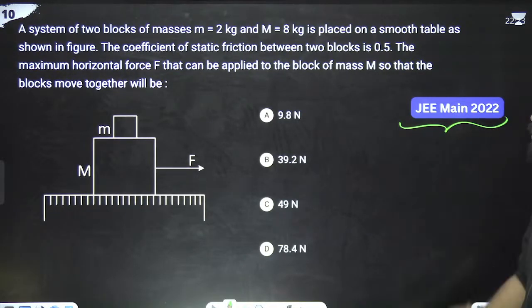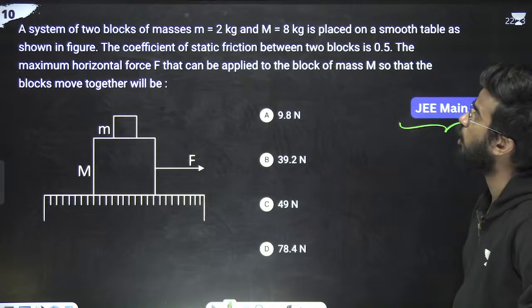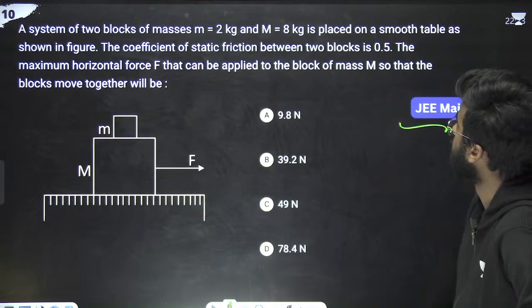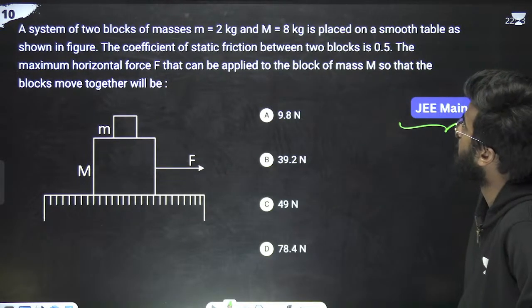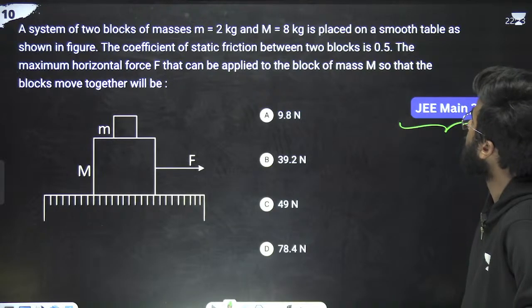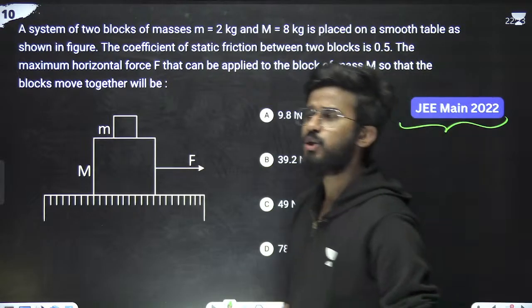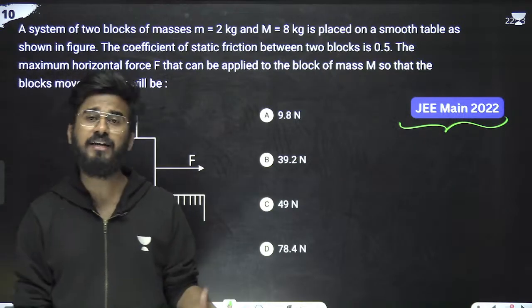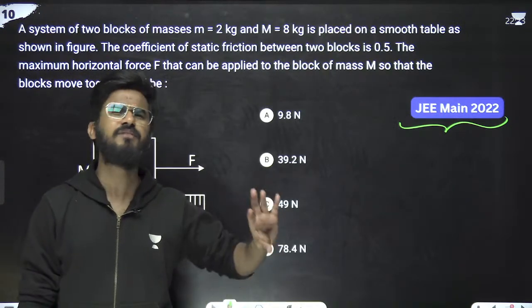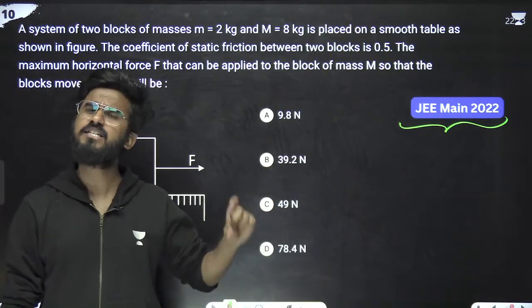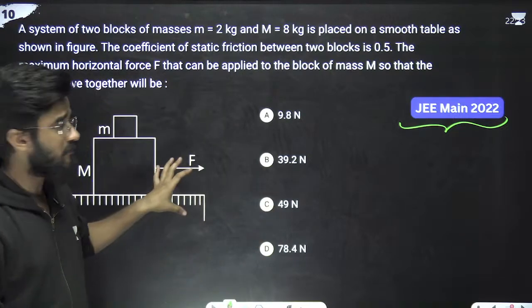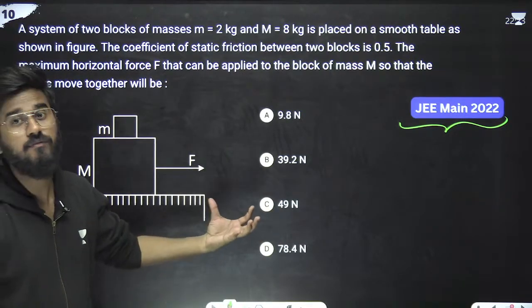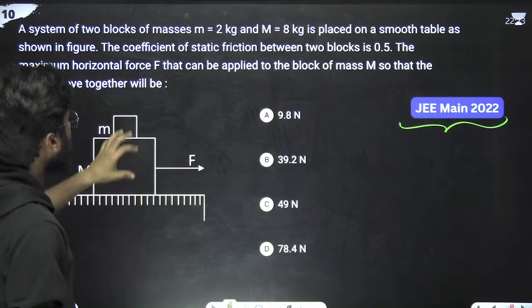JEE 2022. What is the question saying? Again, two blocks of mass are on a smooth table. The coefficient of static friction between the two blocks is given. Find the maximum horizontal force that can be applied so that the blocks move together. This is a different problem. If we have to move the two blocks together, there will be some maximum acceleration with which these blocks should move. So first we calculate the maximum force. Suppose this force is F.